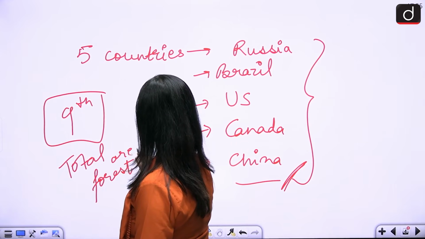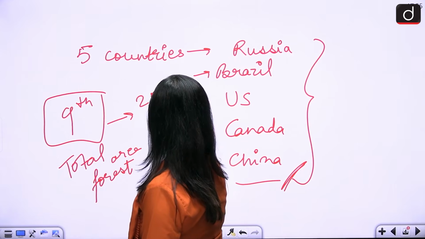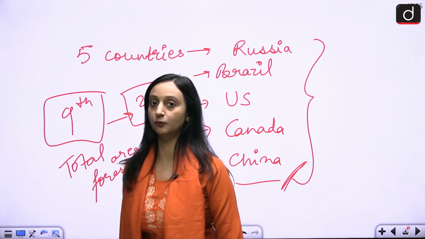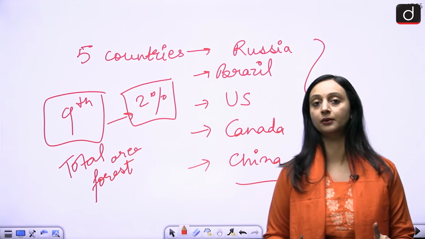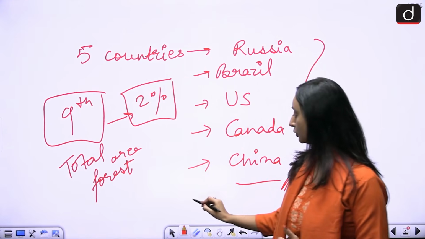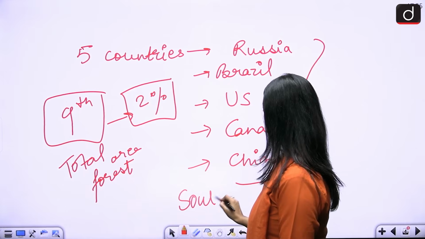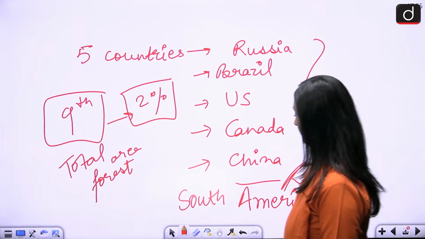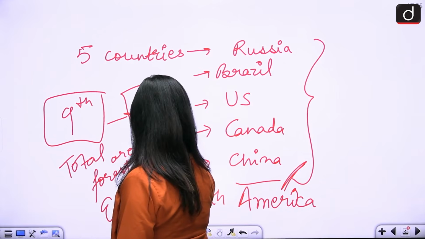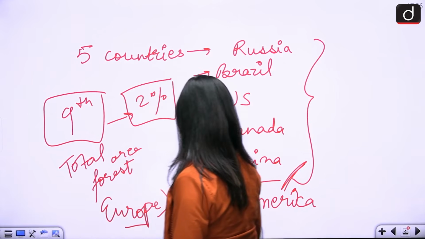And this share is 2%. 2% of the world's forests are found in India, and 25% of the world's forests are found in Europe. After Europe we have South America. So continent wise, we first have Europe and then South America.